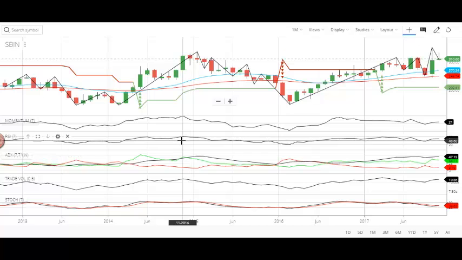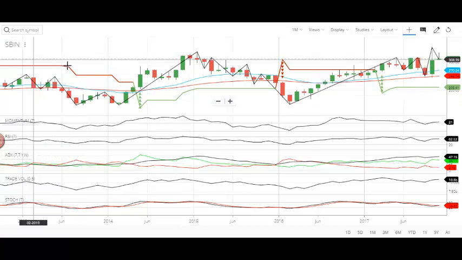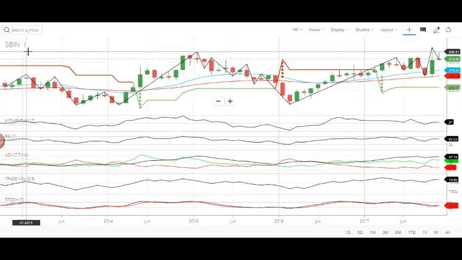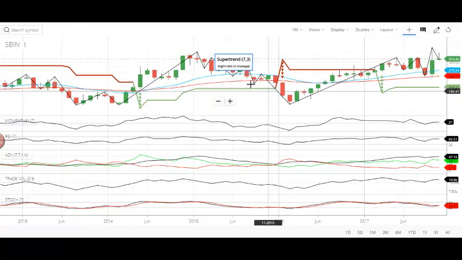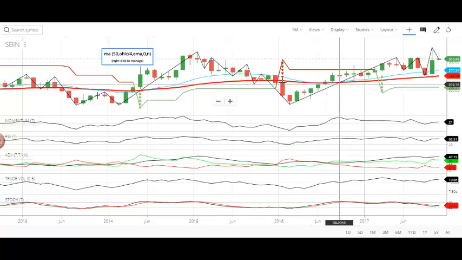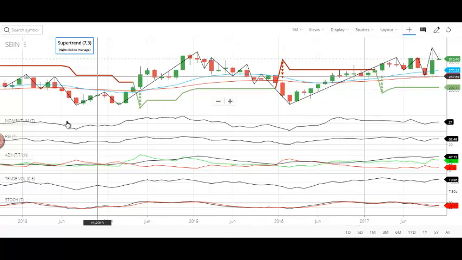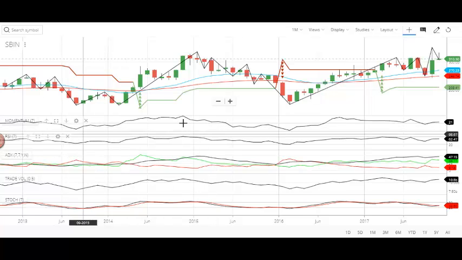Today we are going to do the technical analysis for State Bank of India stock. SBIN is the ticker name, and this is the monthly technical chart of State Bank of India, and this is a price history chart of the stock, and these are all the technical indicator graphs that I am using to do the analysis for this stock.